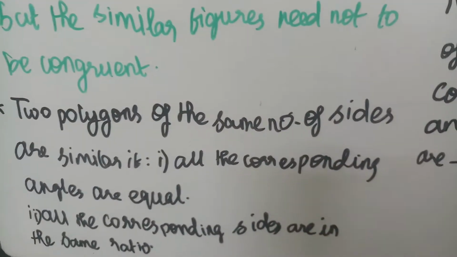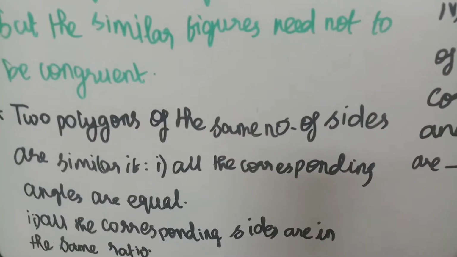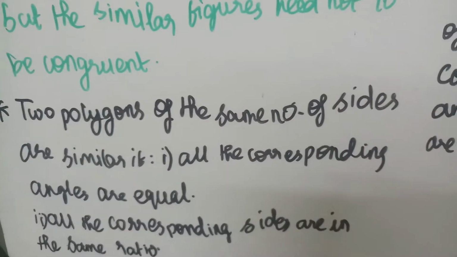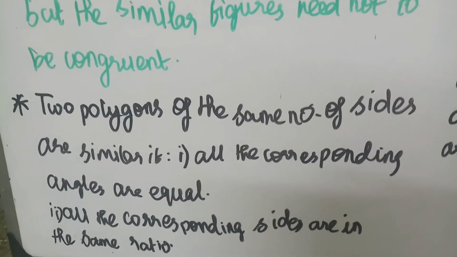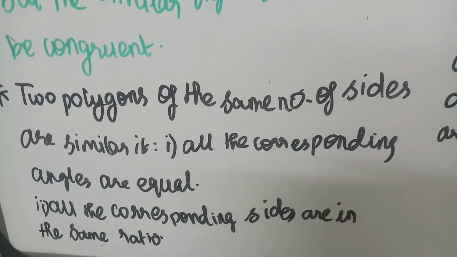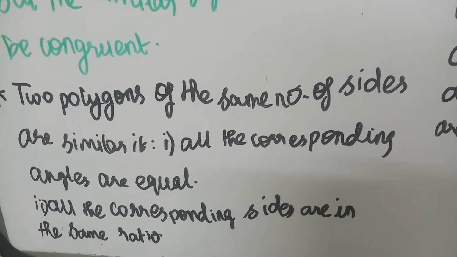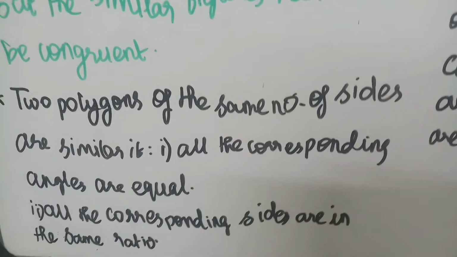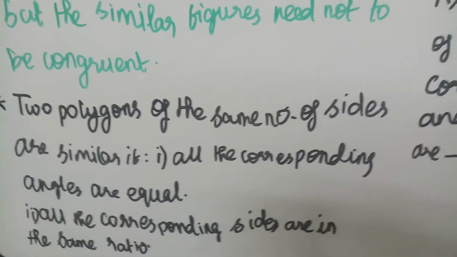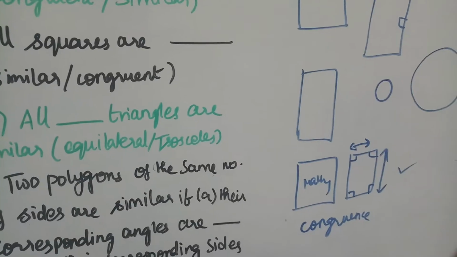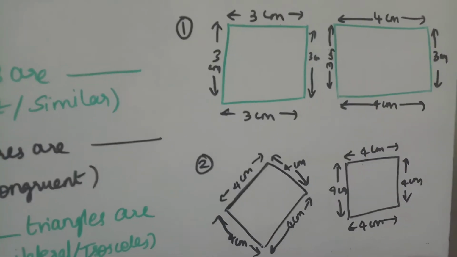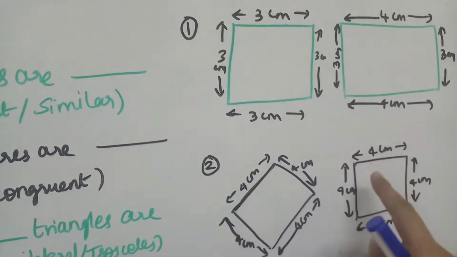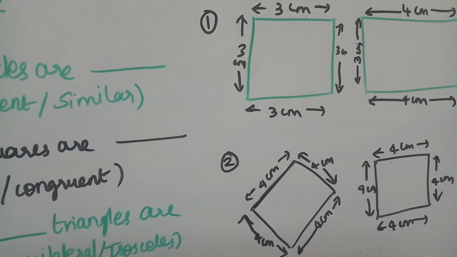So there is a condition for triangles also. Generally here it is given that two polygons of the same number of sides are similar if all the corresponding angles are equal and all the corresponding sides are in the same ratio. That we will discuss with an example. Here we have two examples. We will try whether the first one forms a congruent figure.